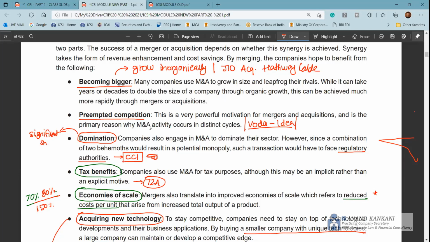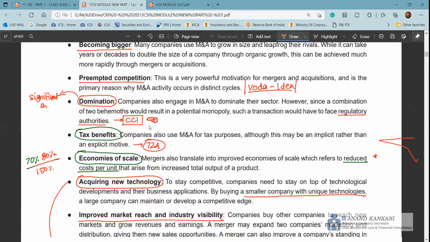It's not just that when two companies merge you grow bigger and expand market share, because there is a barrier. Checks and balances have been put by the Competition Act, and you have CCI there, which will check if the company is now a combination or not.